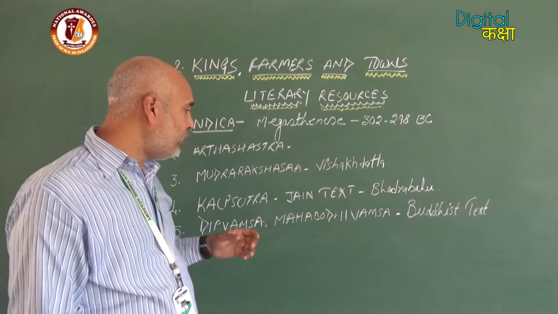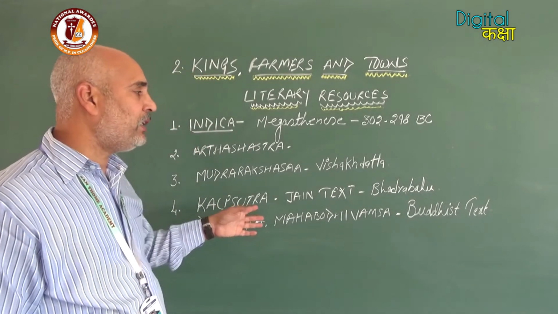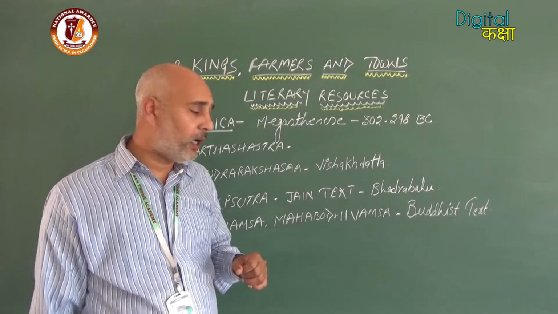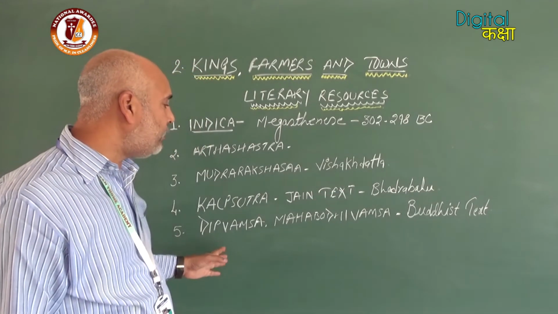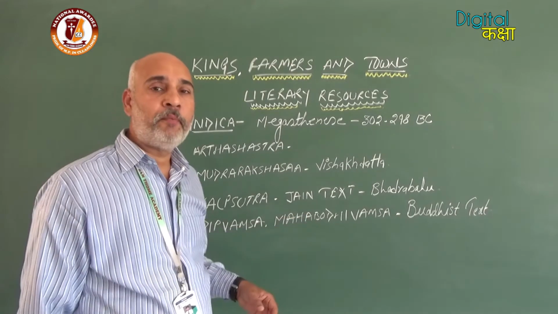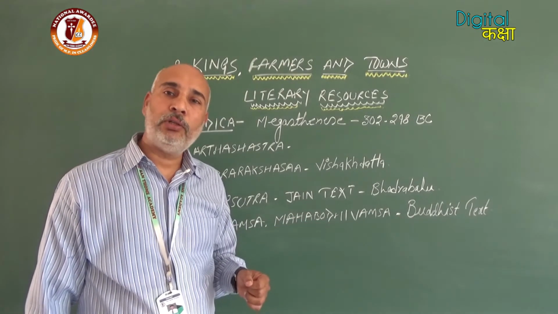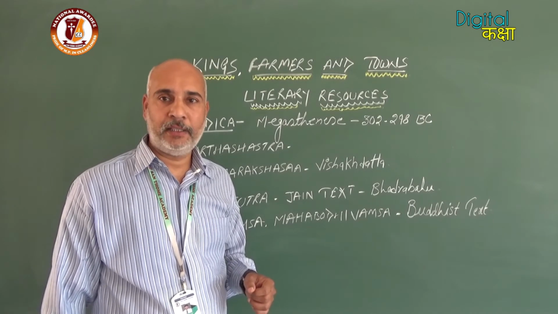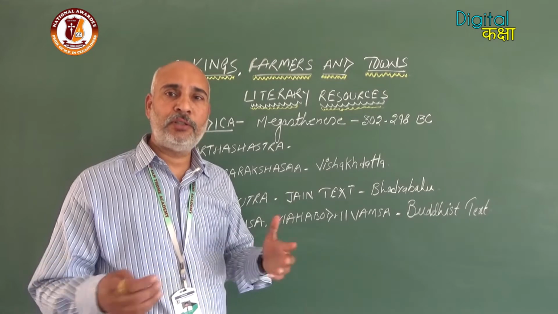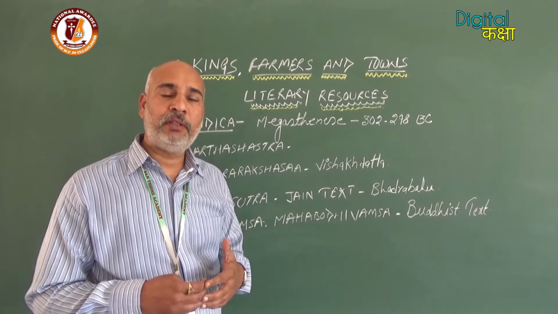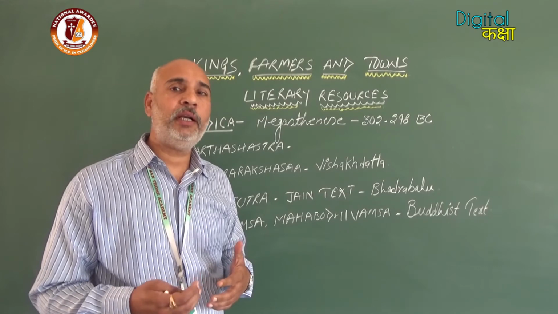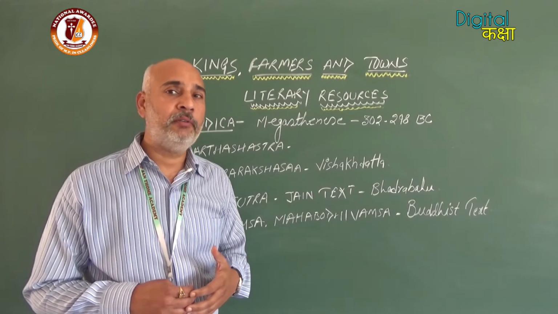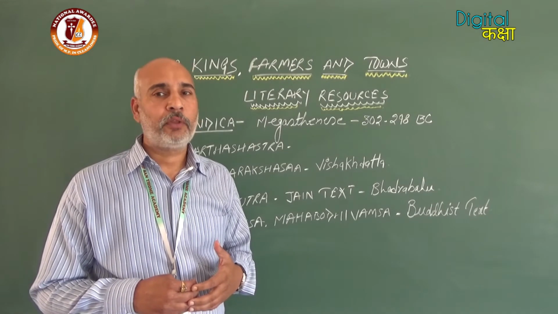Some of the books are mentioned here: the Kalpasutra, a Jain text written by Bhadrabahu, and the Buddhist texts Dipavamsa and Mahavamsa, which also provide a number of details about the Maurya dynasty. Apart from these, the Puranas and other sources are also available which throw light on the Maurya dynasty, but these are the major ones considered important resources.